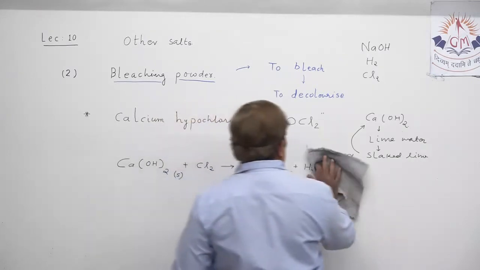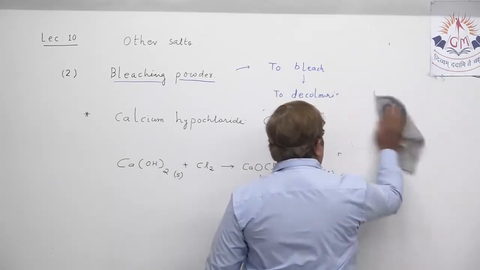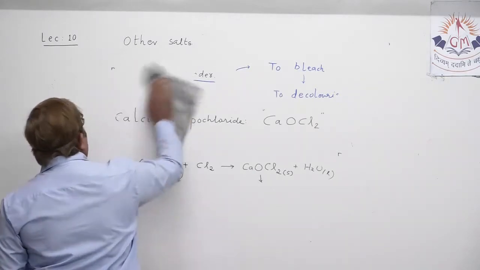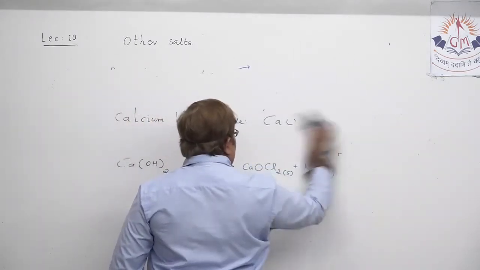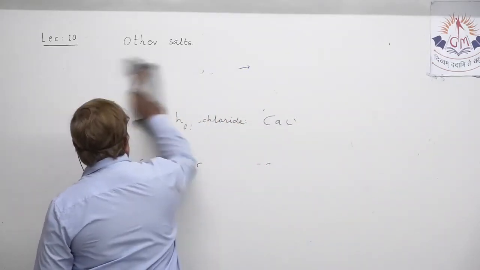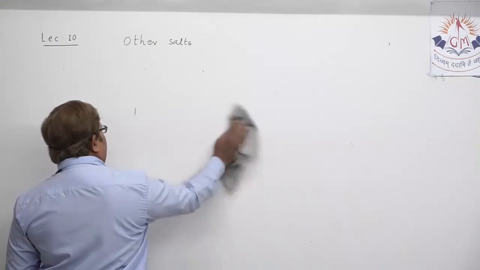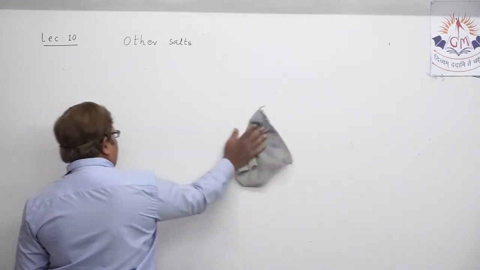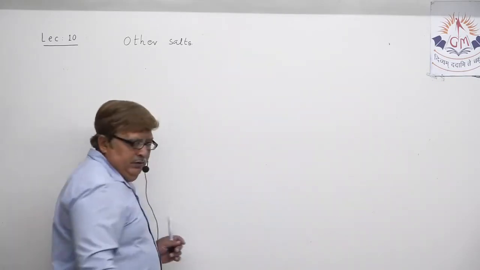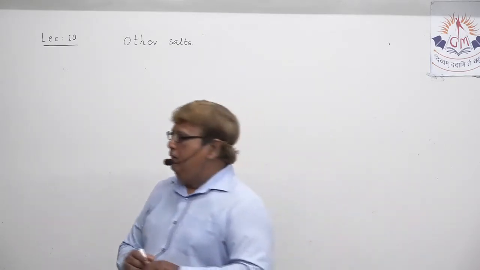Okay. Now, after discussing bleaching powder, let us discuss another salt. This is all a simple discussion about salts only. Understand it, what it demands? Correct formula. Then you have to write correct chemical equations and some of the uses. If you miss one or two uses, it doesn't matter much, but you have to be very sure regarding the fact.